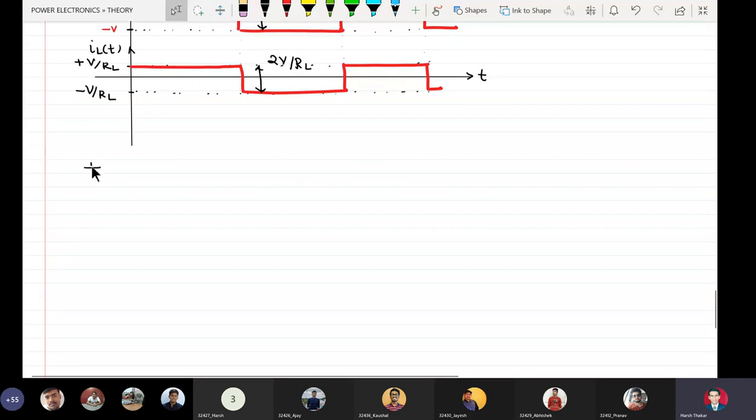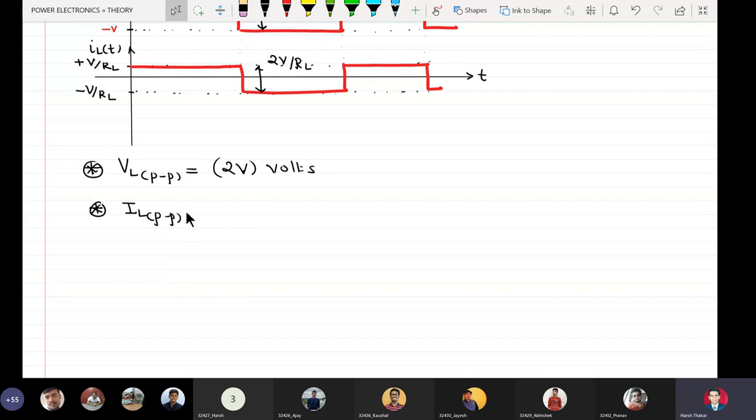So we can see here that V load peak to peak equals 2V volts. The load current peak to peak is equal to 2 into V by RL amps.